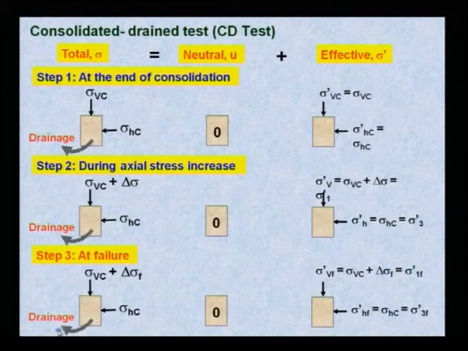Consolidated drained test, this is your step 1, at the end of consolidation. The neutral pore water pressure will be 0, then during axial stress increase again it is 0, and at failure again it will be 0. So, the vertical pressure will be sigma Vc plus delta sigma F, that is your deviatoric stress, this is your sigma prime 1 at failure, and the horizontal stress will be nothing but sigma Hc, that is your sigma 3 prime F.